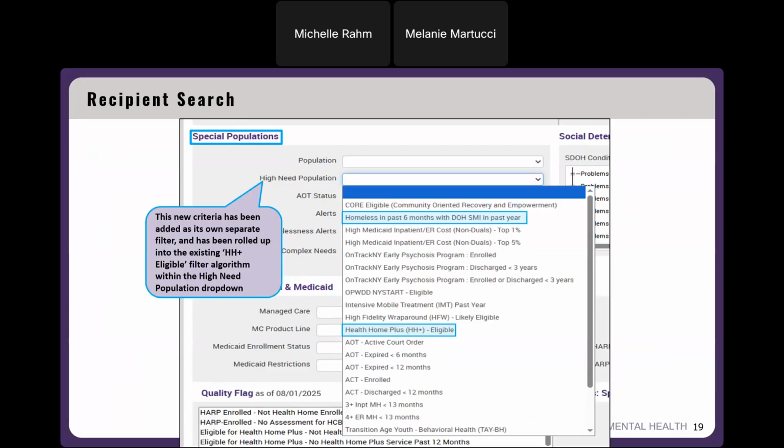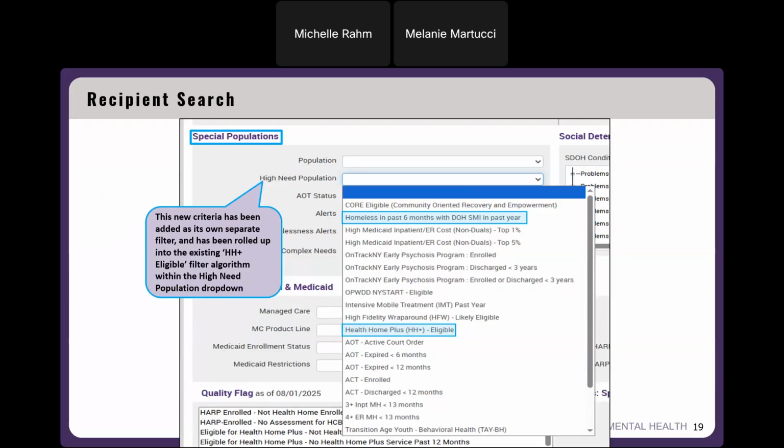All right, so just to show what this looks like again, recipient search, and again, we're in the special population section. So we've opened up the high need population filter dropdown, and you can see the first filter that's highlighted is our new Health Home Plus eligibility criteria, homeless in past 6 months with a DOH SMI in the past year.